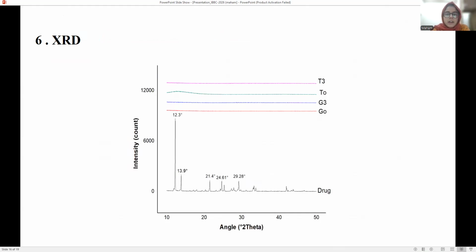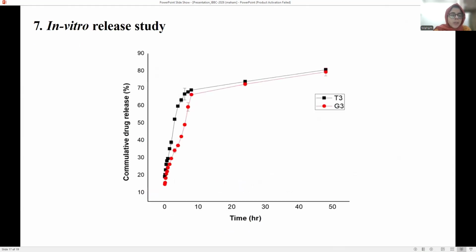Now, the XRD shows the crystallinity of the formulation or drug. You can see that all the formulations show no peaks. It means all the formulations have an amorphous structure. But the drug, metronidazole, shows a diffractogram pattern around 10 to 30 degrees, or 29.8 degrees. It means that metronidazole is crystalline in appearance.